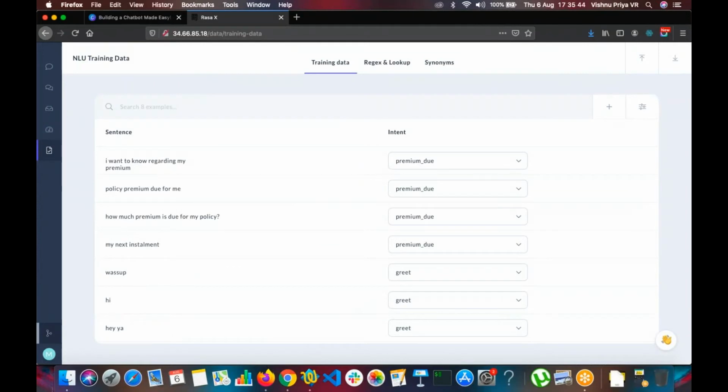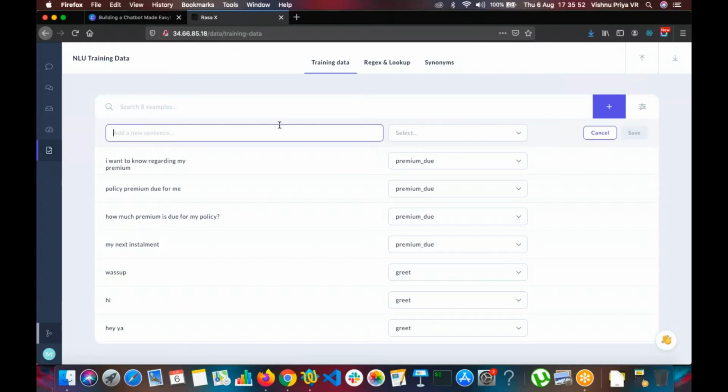Now the concept of entity comes in here. Previously we didn't have that concept. The intent was very clear and very specific. So let's see how to do that now. So I'm going to take into consideration changing of my email ID and my mobile number.